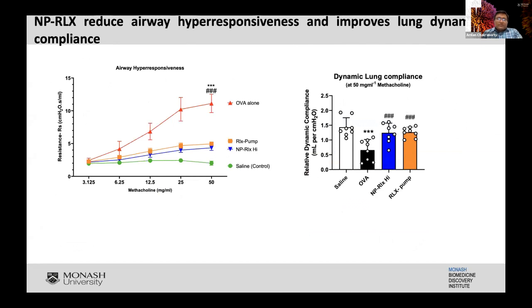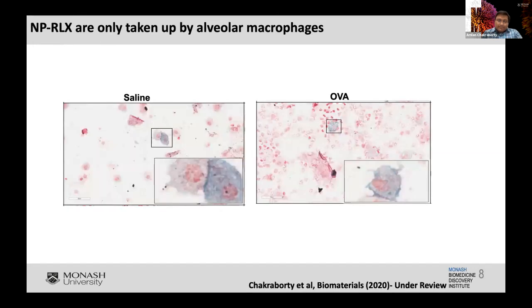So we measured the lung function, which is a way to measure airway hyperresponsiveness. We found that the increased resistance due to asthma was quite significantly reduced with the use of Serelaxin-nanoparticles, and the elasticity, that's the dynamic lung compliance, was improved, which shows that it has a good translational effect if we can move this to the clinic.